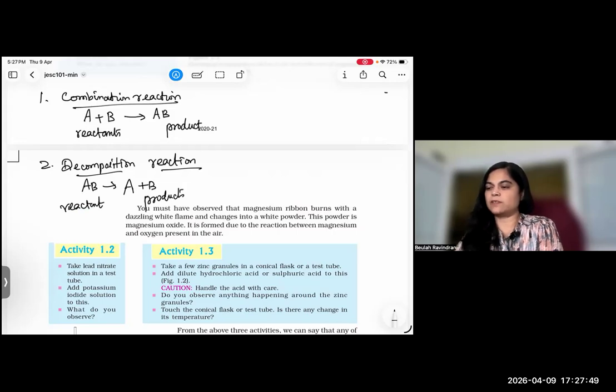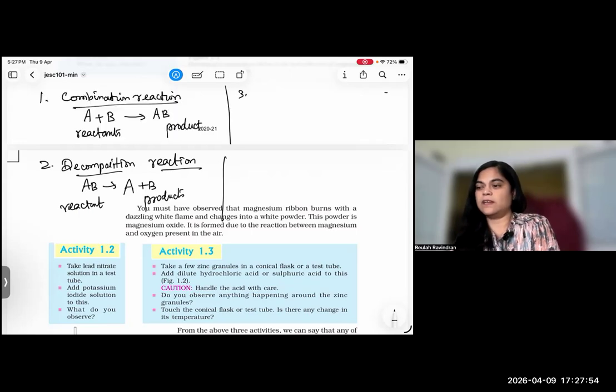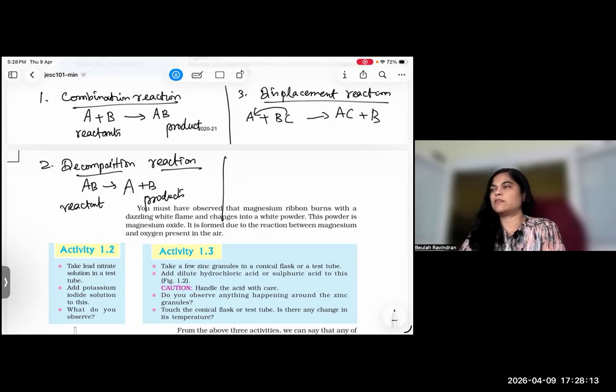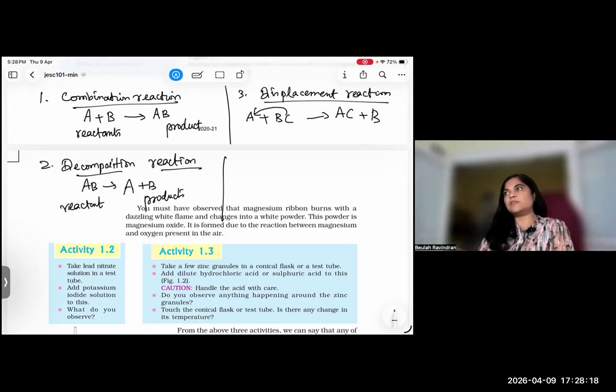Then displacement reaction. One is displaced by the other. Not a swap, I will explain. See, for example, A plus BC gives AC plus B. B gets displaced. Swapping means both things swap, and that is double displacement. Displacement is simply this.